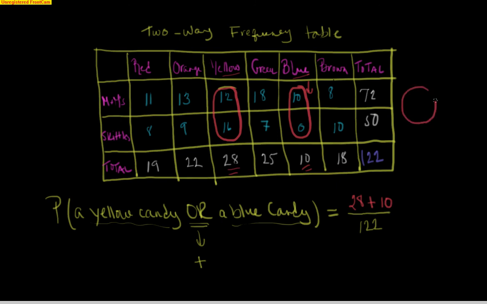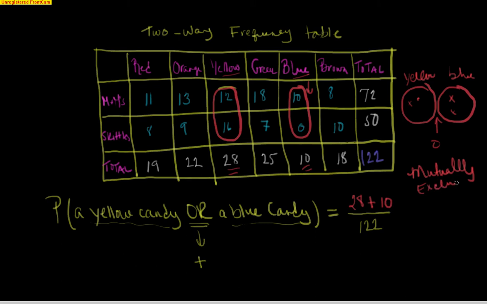If I go back to those Venn diagrams, they would not intersect at all. There's no candies that are both yellow and blue. Here are your yellow candies, your M&Ms and your Skittles, and here are your blue candies. Well, just M&Ms in this case. And there's no overlap, nothing there. Okay, so these are what we call mutually exclusive events.